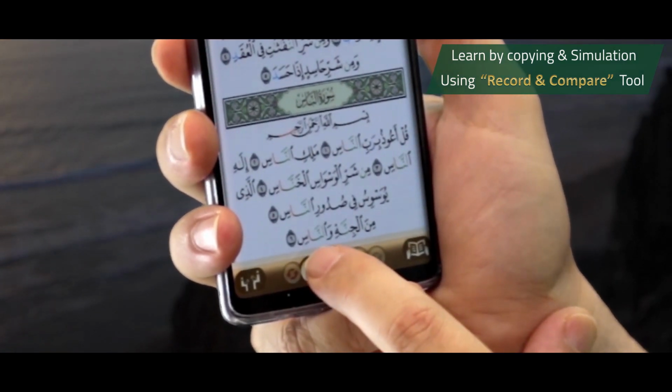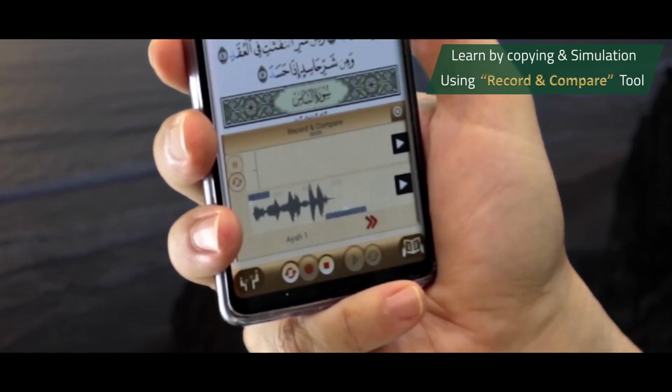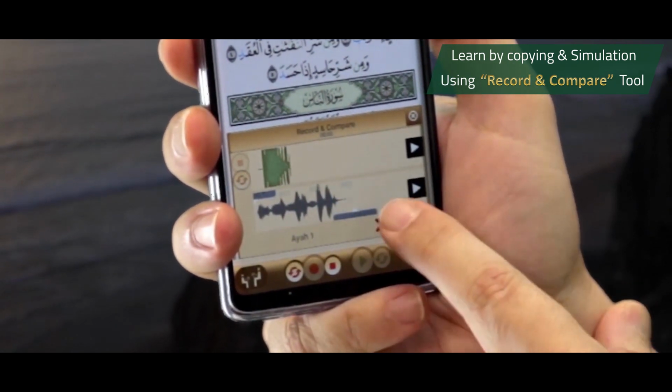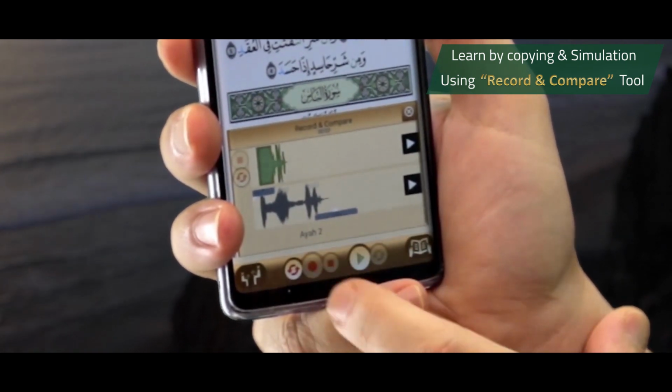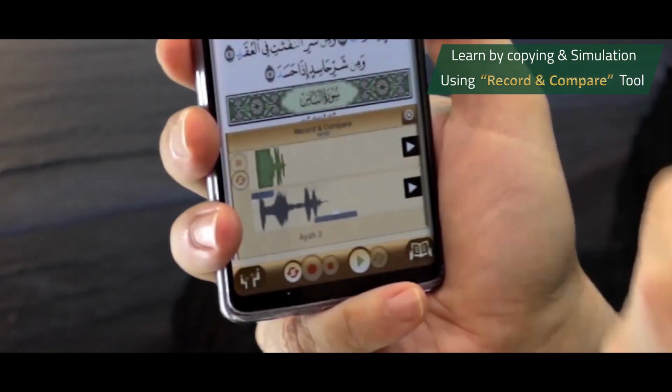You start by recording your recitation, قُلْ هُوَ اللَّهُ أَحَدٌ. Then we record the next ayah, اللَّهُ الصَّمَدُ. Click stop. And now we can listen to what we have just recorded.